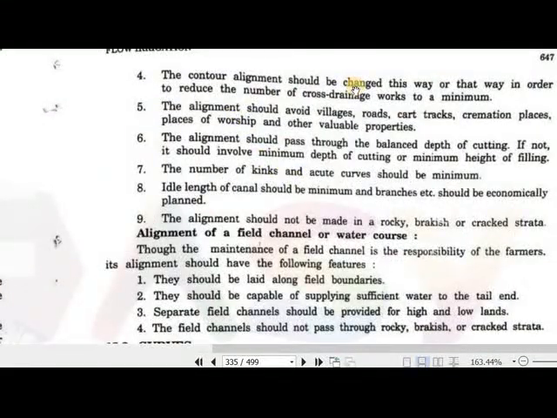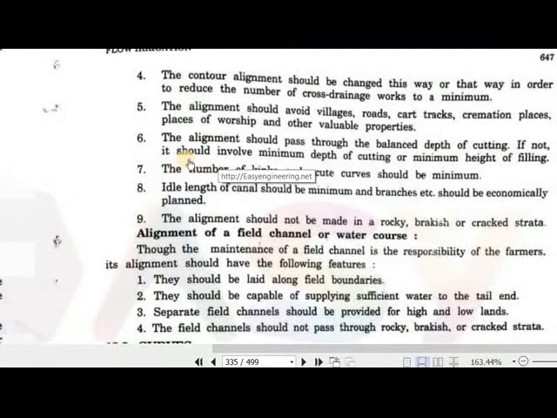The contour alignment should be changed this way or that way in order to reduce the number of cross drainage works. We have to align the canal with minimum cross drainage works, and the alignment should avoid villages, roads, main roads, and tracks. The alignment should pass through balanced depth of cutting.